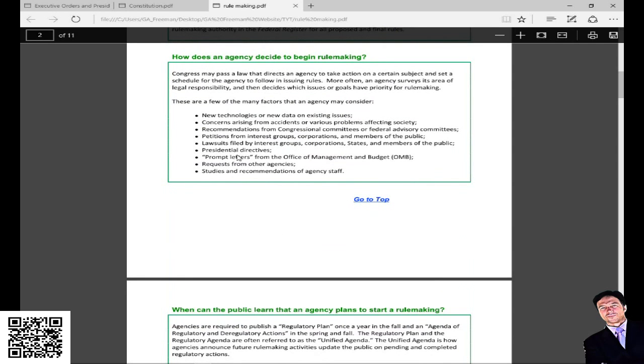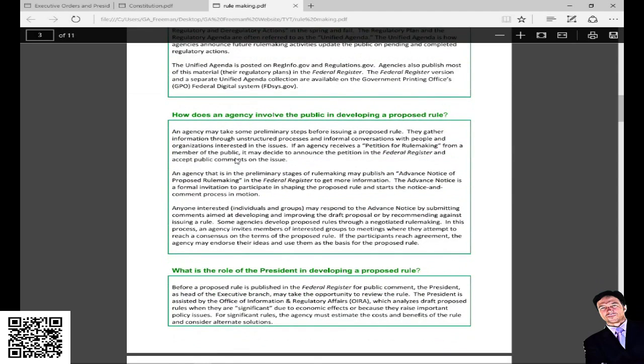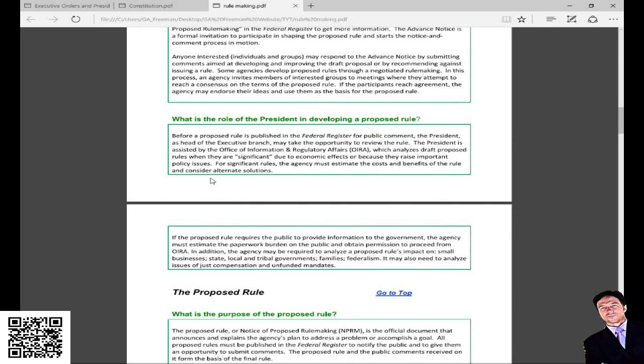How does it begin? Let's see, what is the role of the president in developing a proposed rule?